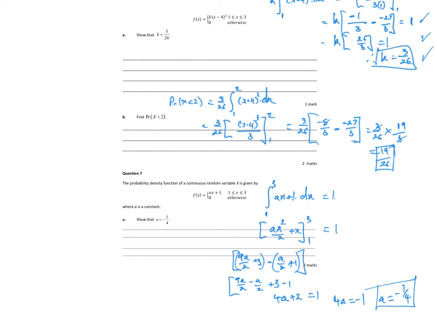Limits 1 and 2. Negative a quarter x plus 1. Correction, job not done. I didn't see the last page. So the probability that x is less than 2 is the integral between 1 and 2. a was negative a quarter, I think. So negative quarter x plus 1 dx. Let's just check that, between 1 and 2.